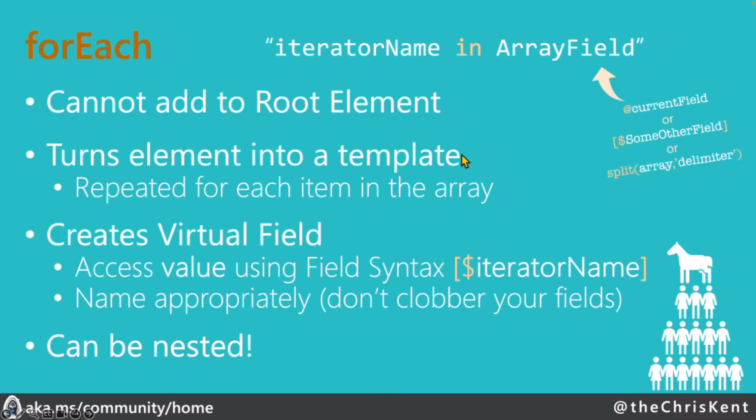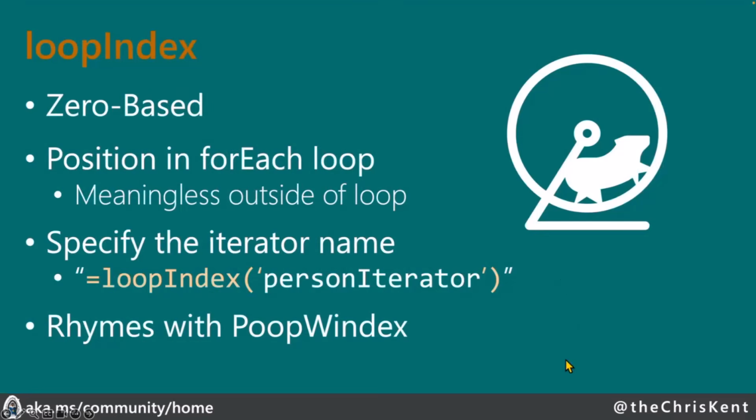Very sad. All right. And then what it does is it creates this virtual field out of the iterator name, so you can reference it here. So if you have a value in there, in our case, we didn't care about the value. We only cared about the position. But if you want to reference the value, you can do that. If you want to reference the position like we did, you can use the loop index, which again is 0 base, so make sure you're accounting for that by adding 1 if you wanted the actual numbers or so on. And then, of course, you just reference those inside the quotes with the name. So you don't use the field syntax for this. You just go with that.